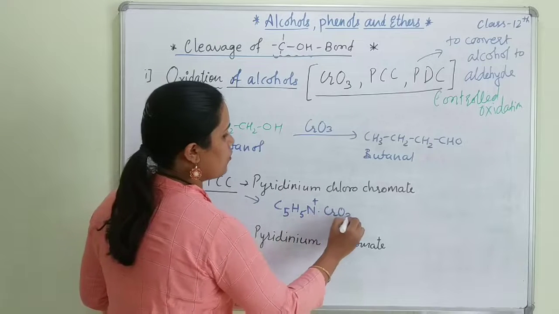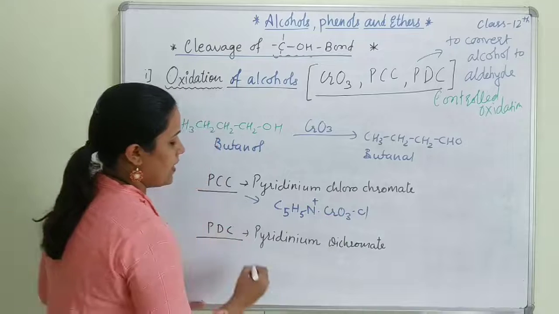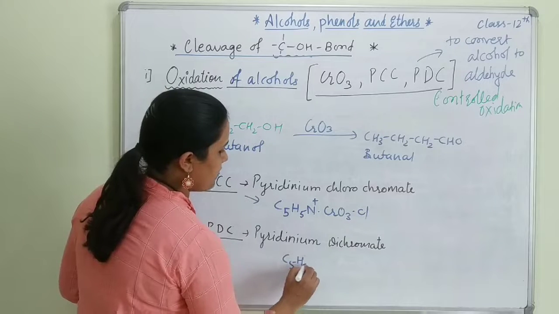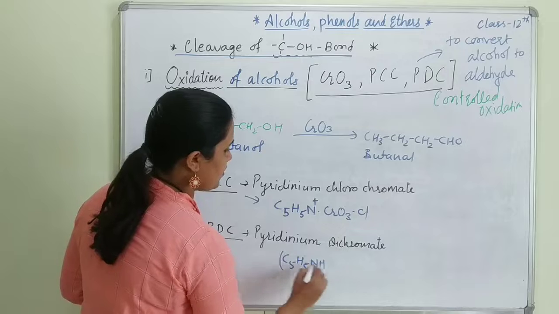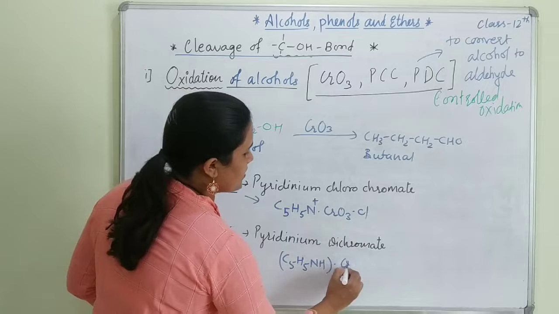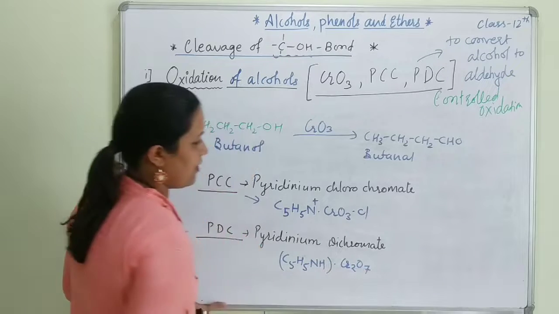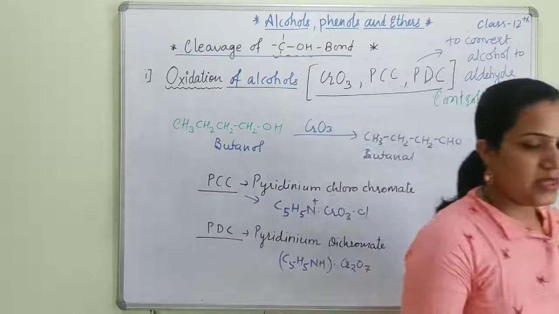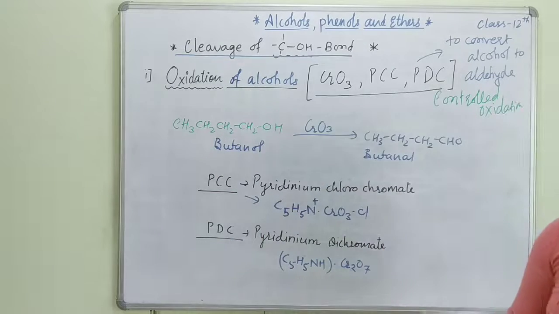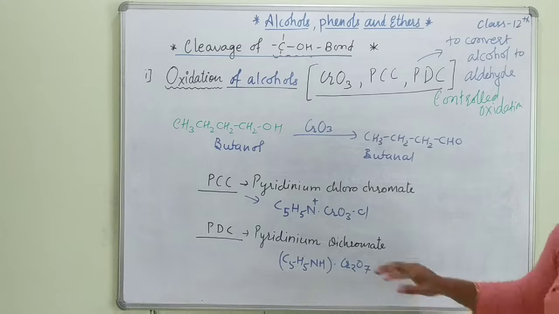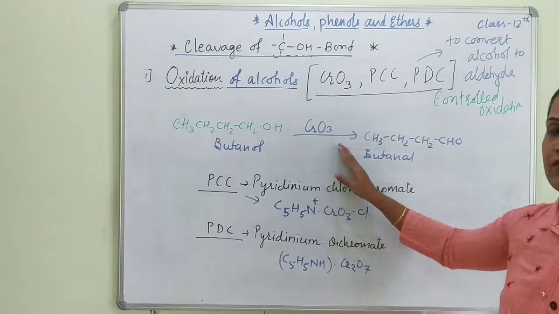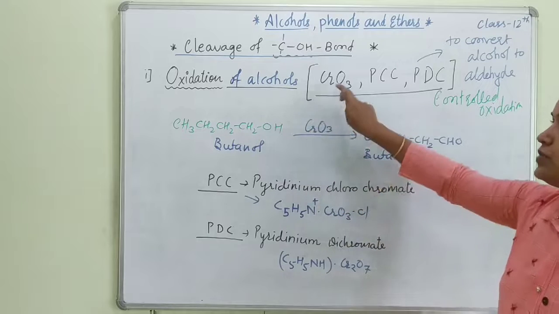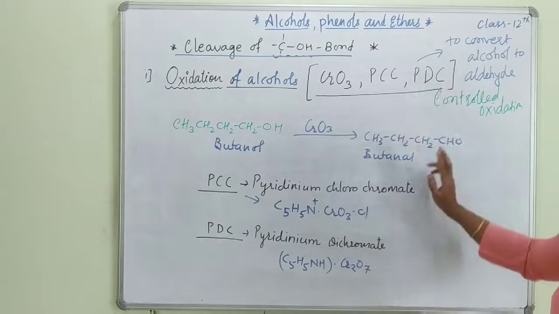Chlorochromate is CrO3Cl. And pyridinium dichromate means C5H5NH, and dichromate is Cr2O7. So this is the formula of PCC and PDC. Students, I hope you understood, and when you are doing the conversion, simply write it as PCC over the arrow. Either you can use CrO3 or PCC or PDC.